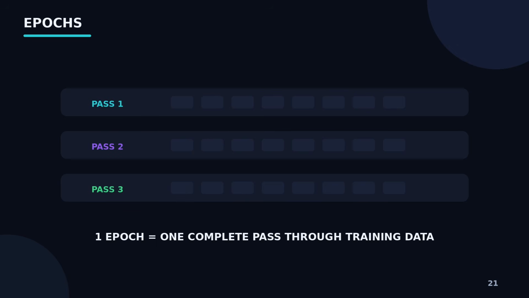You will often hear another term in machine learning, epoch. An epoch means the model has gone through the training dataset once.